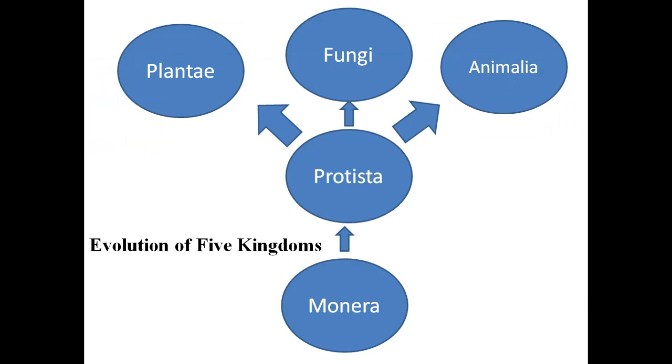Now, biologists predict that the rest of the four kingdoms evolved from Monera. This diagram shows the evolution of the five kingdoms. From the Monera, the protists evolved, and from the protists, the more complex and advanced organisms like plants, fungi, and animalia evolved.